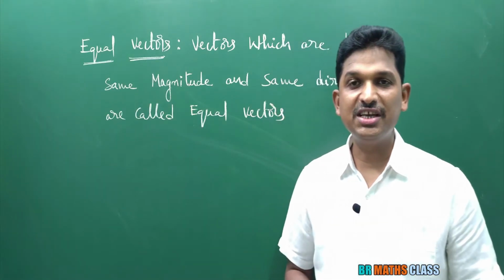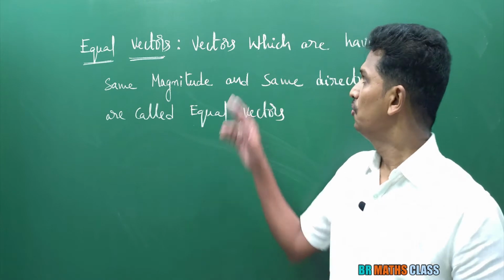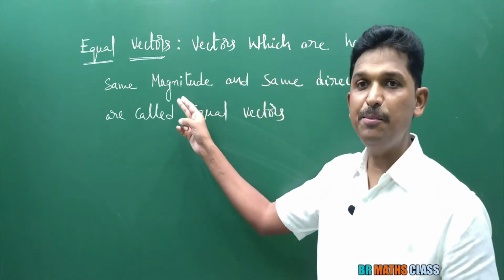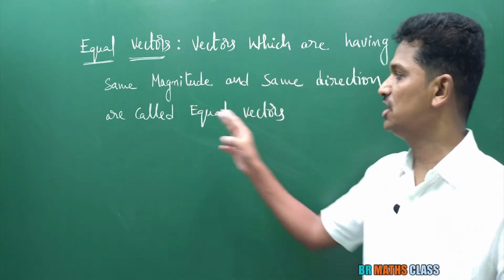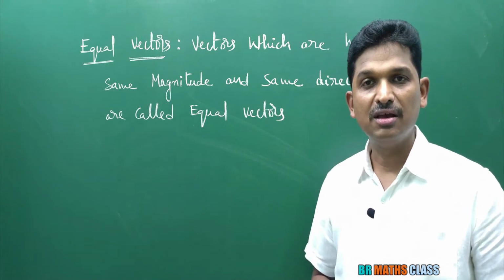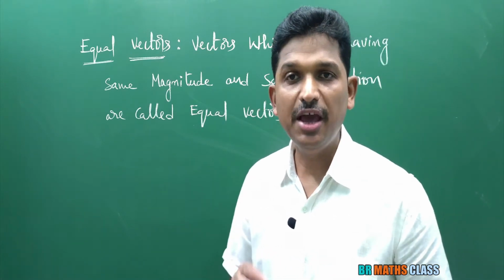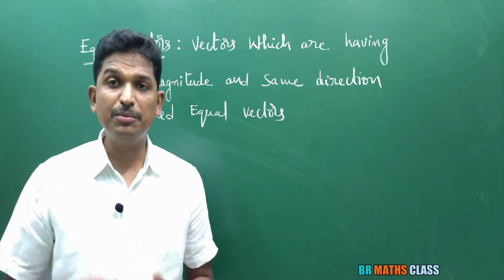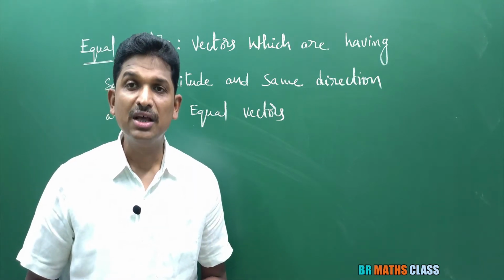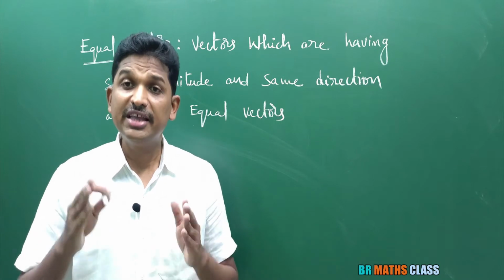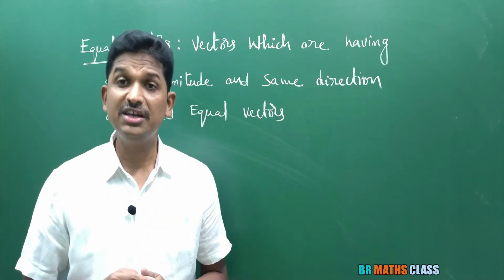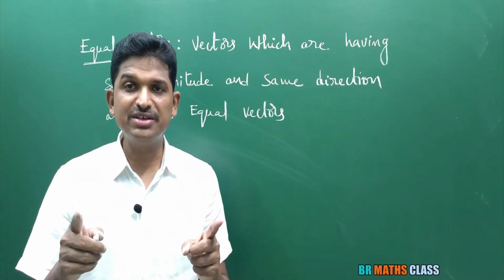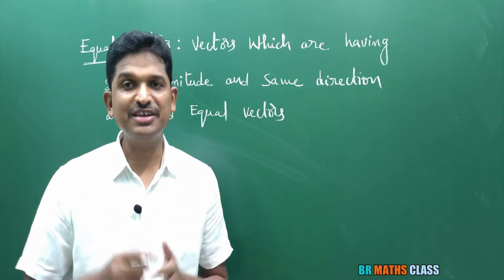Next definition is equal vectors. Vectors which are having same magnitude and same direction are called equal vectors. Suppose I said that A bar comma B bar are equal vectors. A bar comma B bar are equal vectors means what? Their magnitude is same, their direction is also same. It is important.